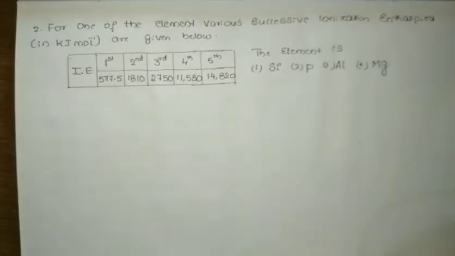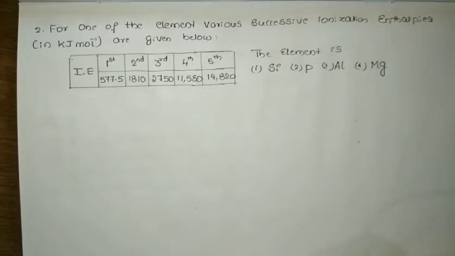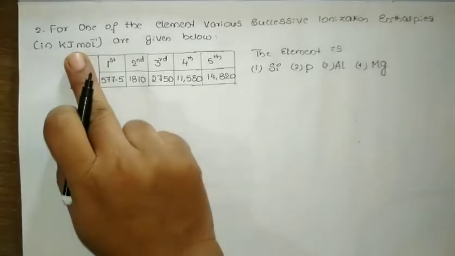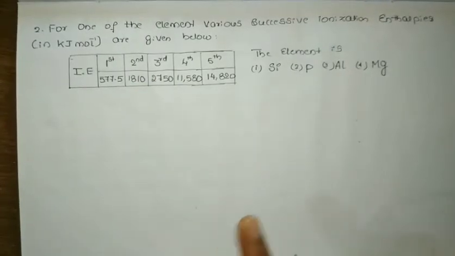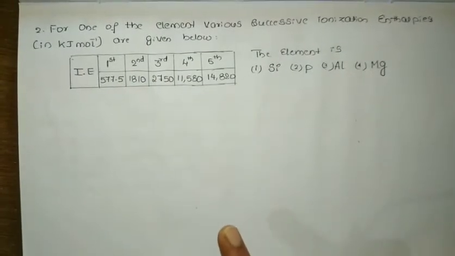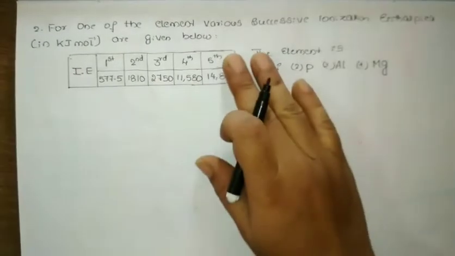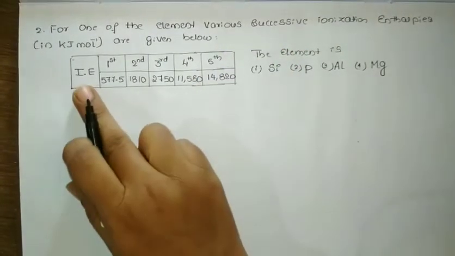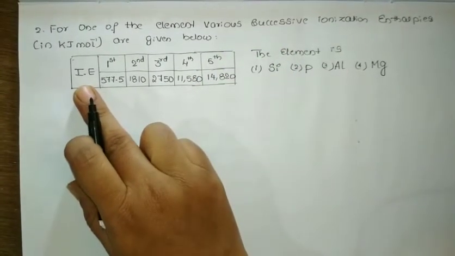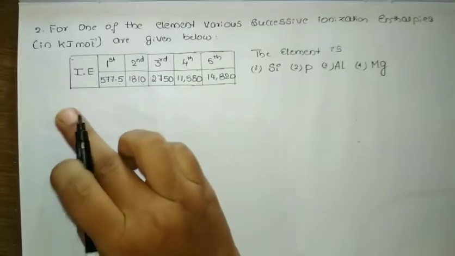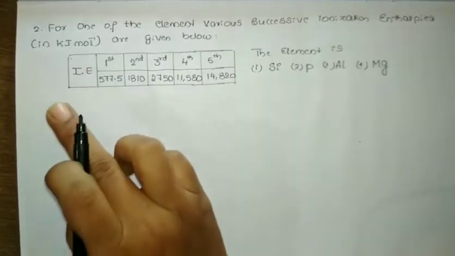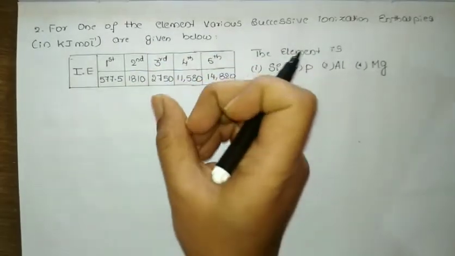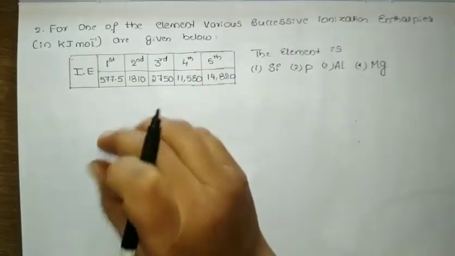The question is that for one of the elements, various successive ionization enthalpies, in kilojoules per mole, are given. We should tell which element it is. Quite simple. I hope you have understood the question. Try to solve along with me, so that you will get it easily. Each concept is very important while solving.